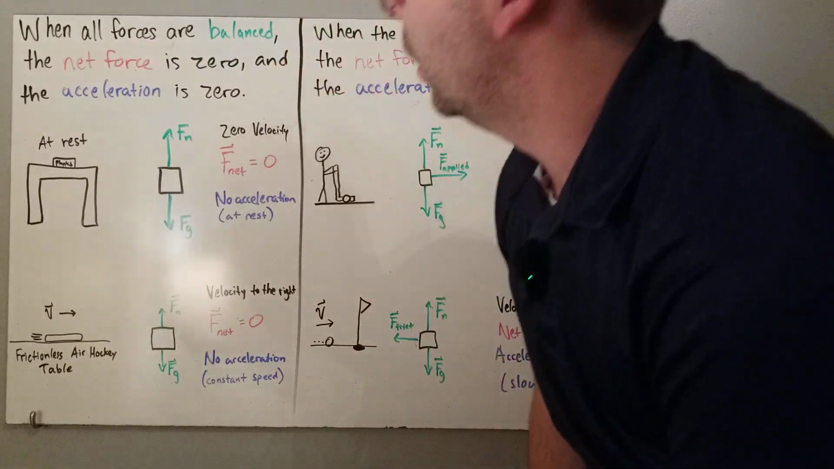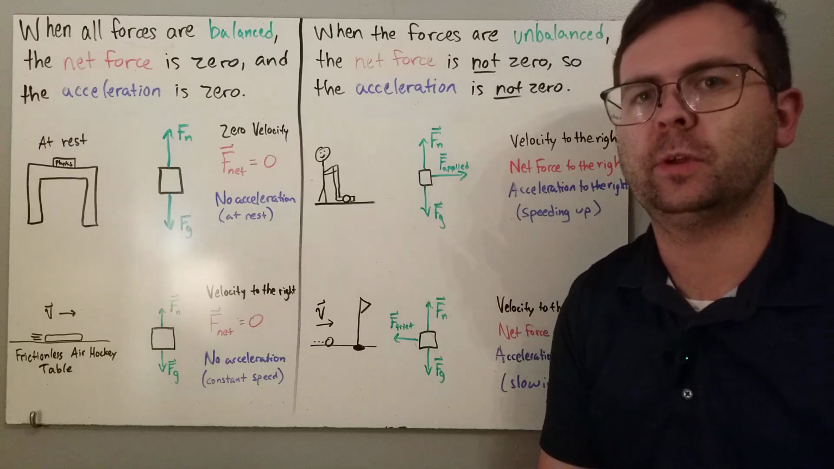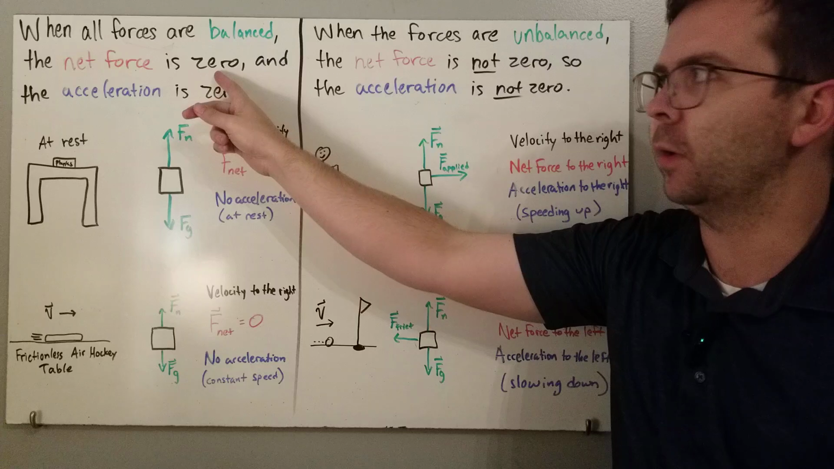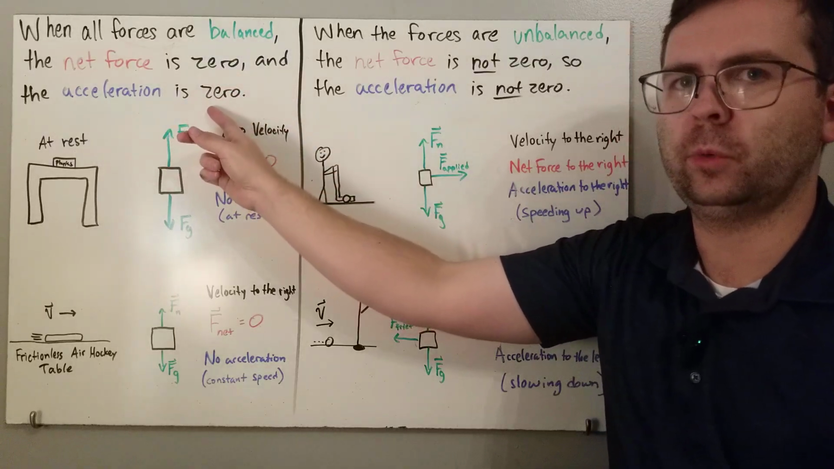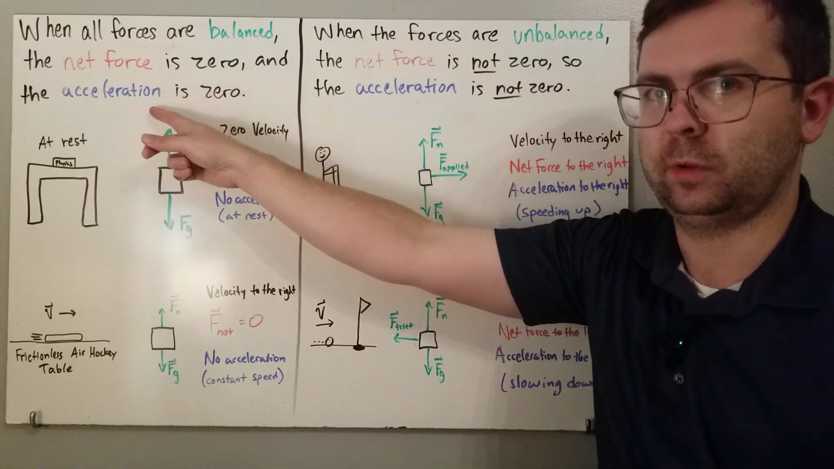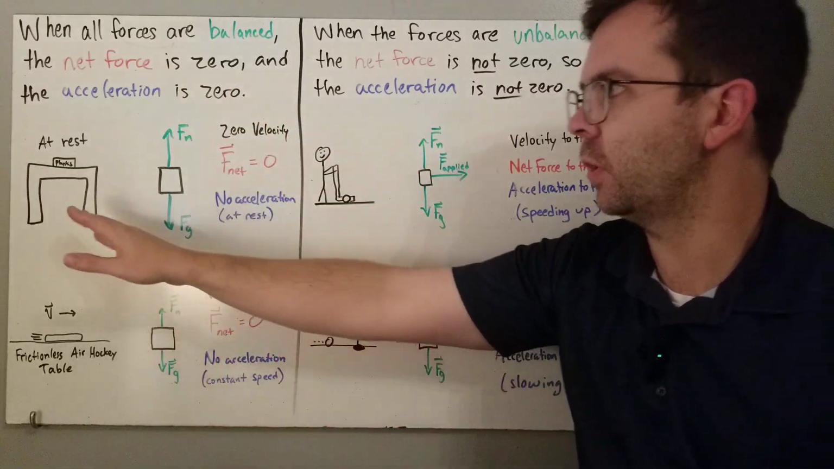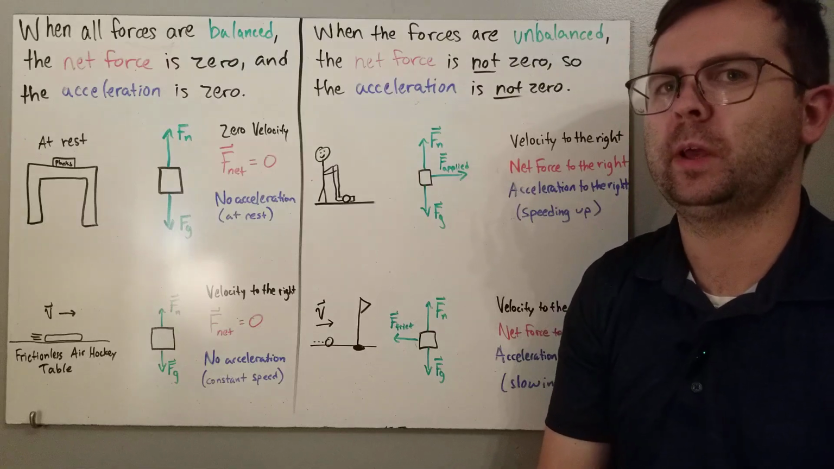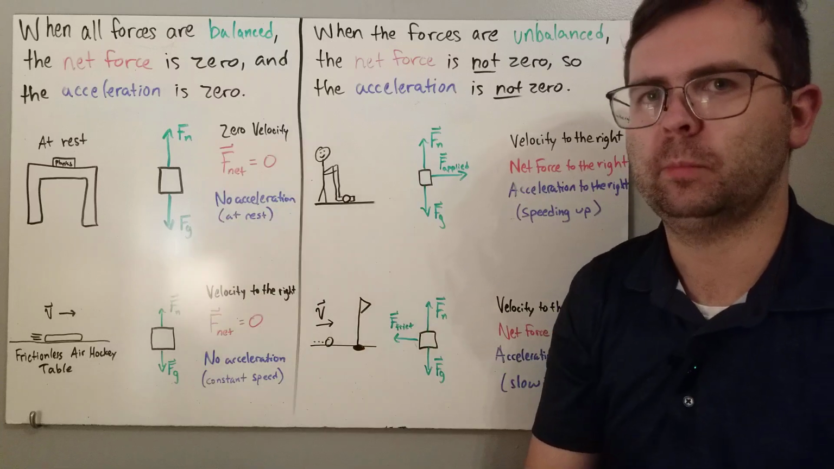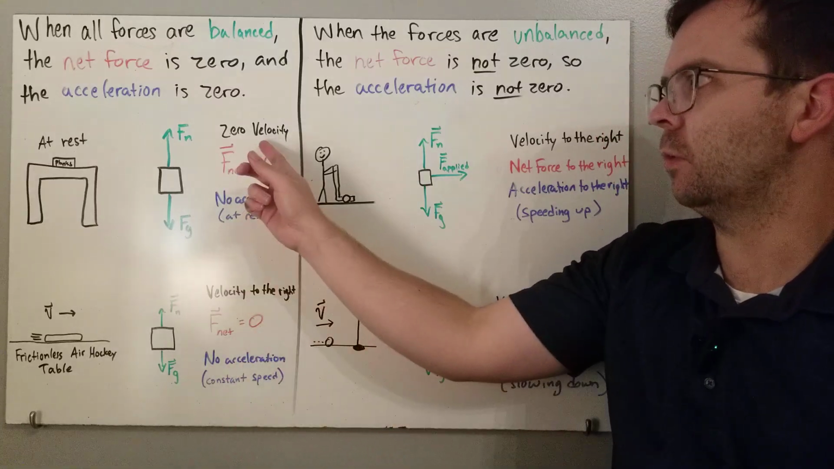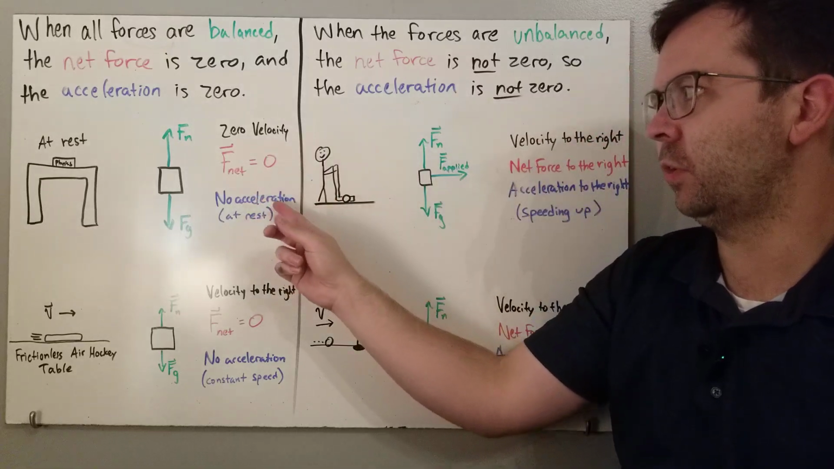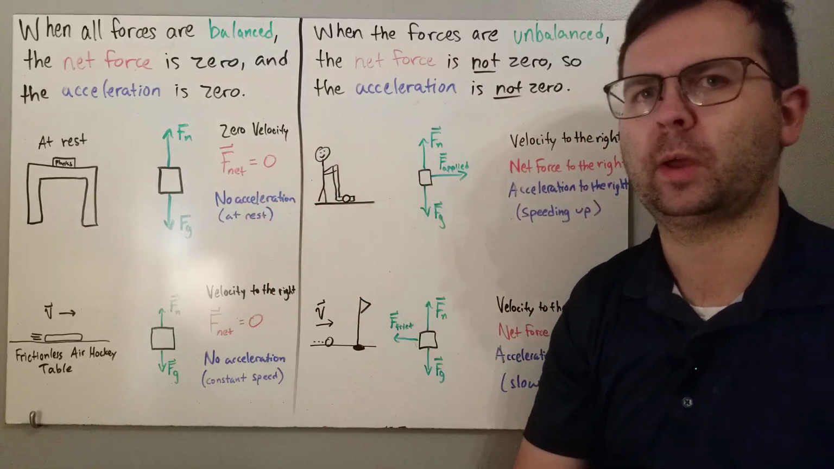Okay, so when all the forces are balanced in a situation, the net force is zero because all the forces balance out, and therefore the acceleration is also zero. Remember, net force and acceleration are connected. You need a net force to cause acceleration. So an example of this would be a book at rest on a table. A free body diagram shows that gravity pulls down, but the normal force balances the gravity. There's zero velocity here because the book is at rest. The net force is zero, and so the acceleration is also zero, and so the book remains at rest.